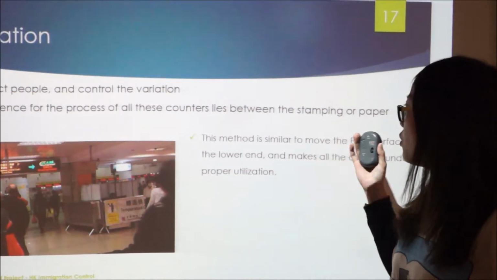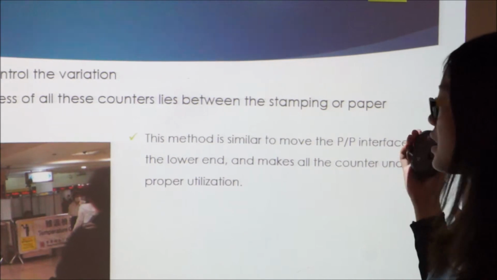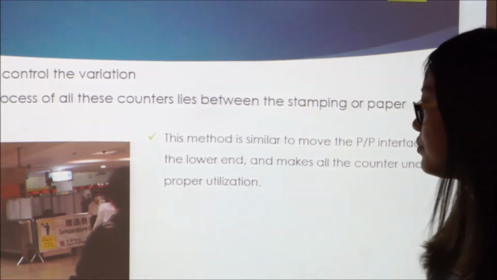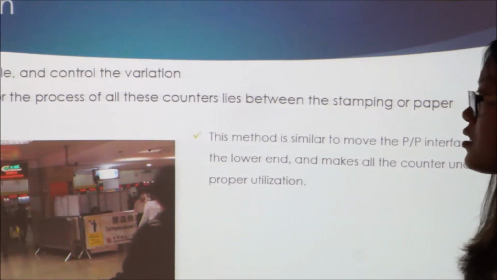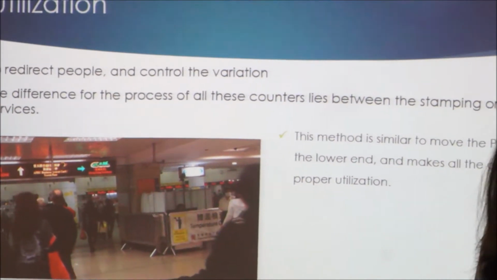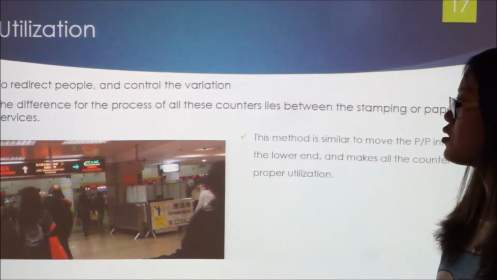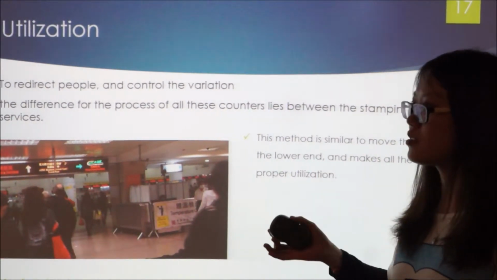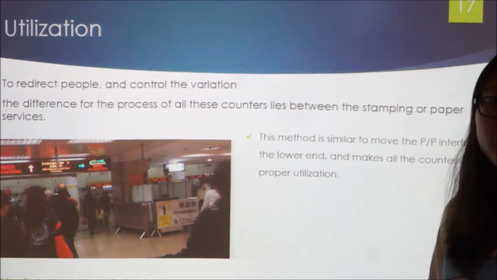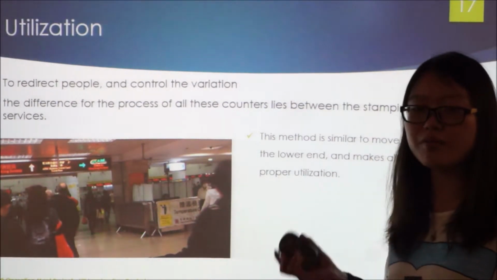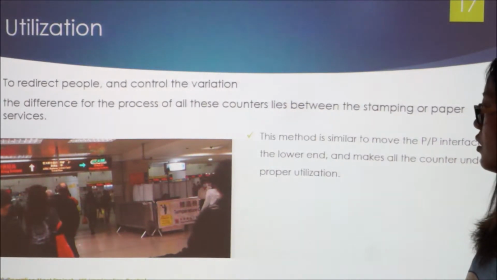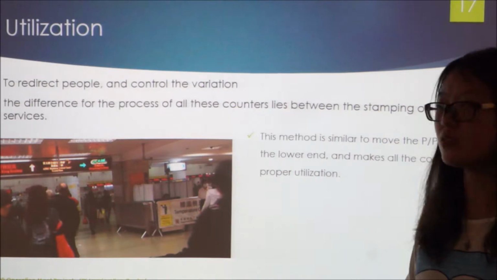Some counters have standing services and others do not, and some have paper services and others do not. So, apart from these differences, all the counters can handle the same passengers. And thus we find that the mainland counters and Hong Kong resident counters are all at very high utilization. However, the permanent Hong Kong residents counters are at very low utilization. So this is another problem with the counters.